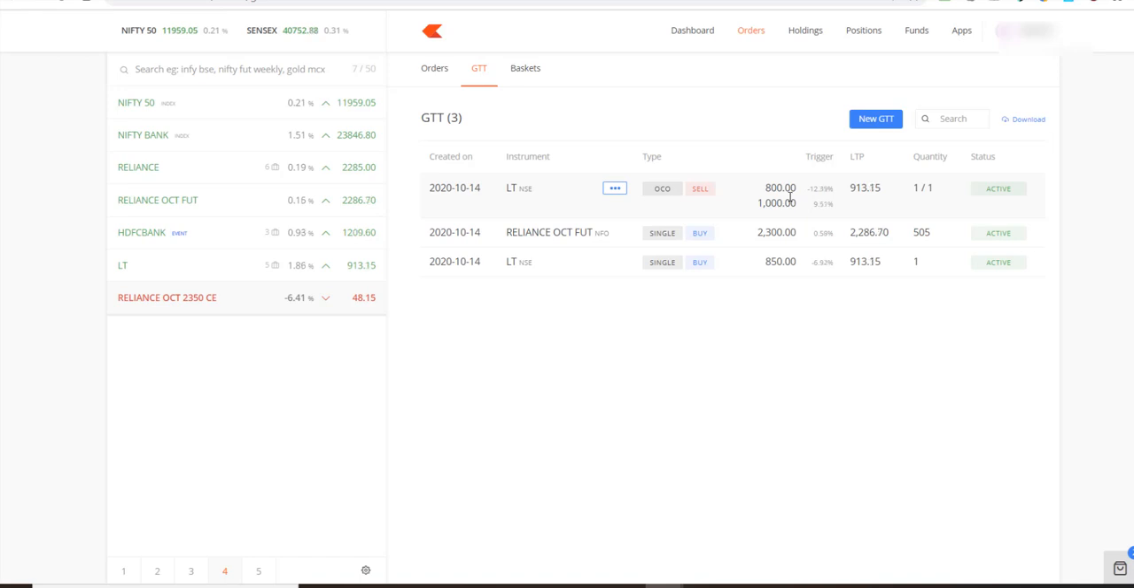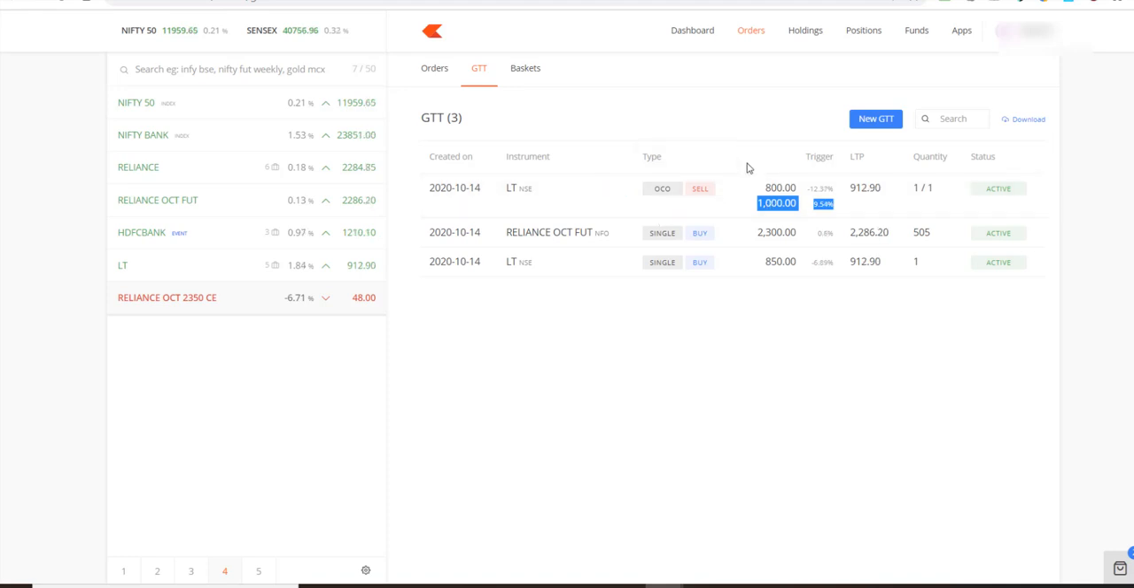The second scenario would be that in case it starts to fall and it reaches 800, then this 800 rupee order would get executed, and this other order of 1,000 will get cancelled, because we've already sold LNT at 800, and the other target that we had, the other order, will get cancelled.